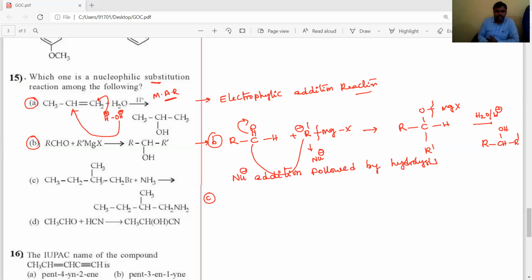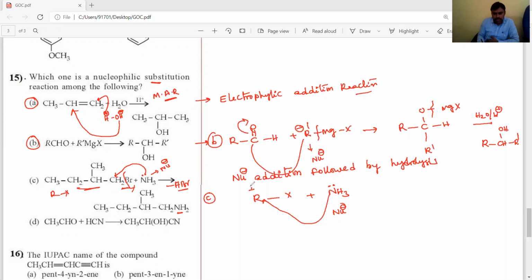The third one is an alkyl halide, and the other reactant acts as a nucleophile. It attacks this carbon, and Br minus is leaving, with loss of HBr. Then we are getting amines. So alkyl halides, like this one, react with ammonia. This ammonia acts as a nucleophile.